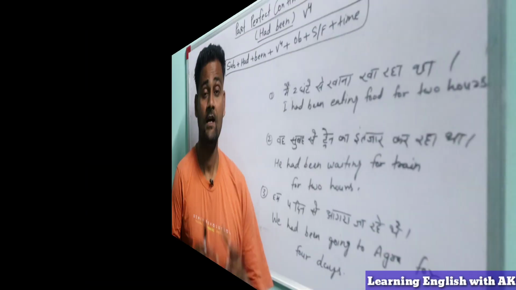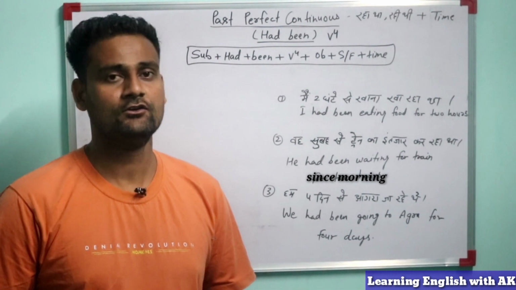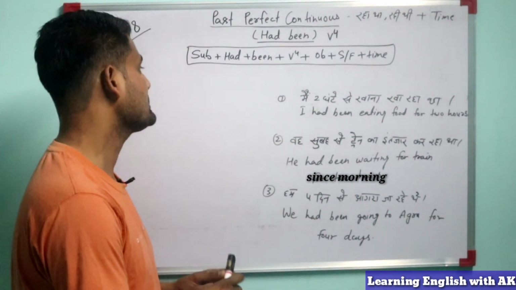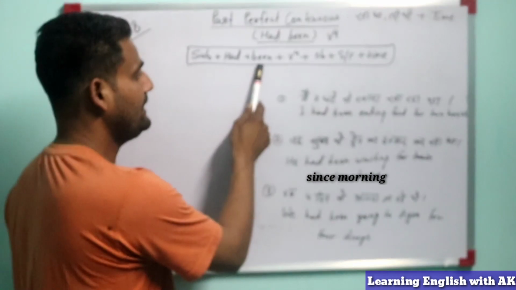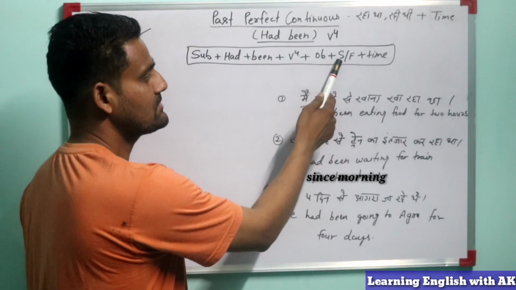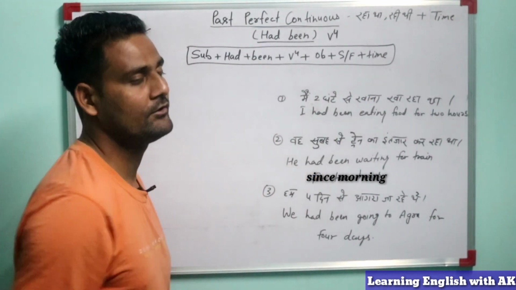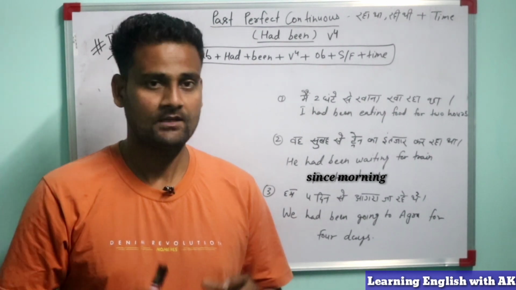Let's come. So guys, first of all we will check what formula we will use in this sentence. The formula is: first subject, then had, then been, then the fourth form of the verb, object, since and for, and the time duration. So this is the formula we will use to make these sentences.